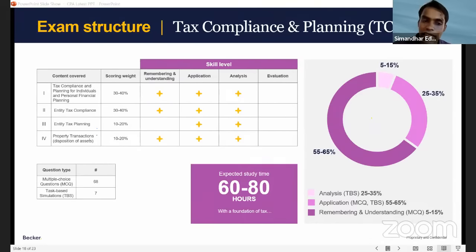So ISC is a direct paper. TCP is a very analytical paper. They might ask you forms also, to fill tax forms, because like I said, the 2024 pattern is technology based. So they will ask in digital acumen. They might give you the software and they might test you in that software. Okay. So that's how, if you see, application is 65%. That's crazy, right? They'll ask you all application related questions. Pure logical. That's why the sims are more. You see that task based simulations are 7 sims we are talking about.